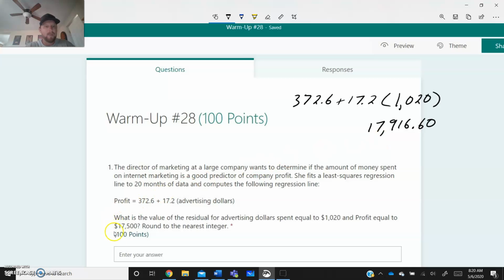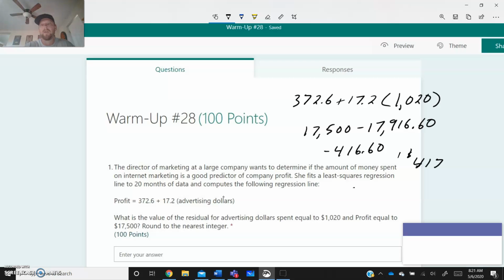But instead, we got 17,500. So when I subtract that, I end up with an answer of negative $416.60. So we ended up getting a negative number, and it does state that I need to round this to the nearest integer, which is $417. That's going to end up being my final amount, negative $417.